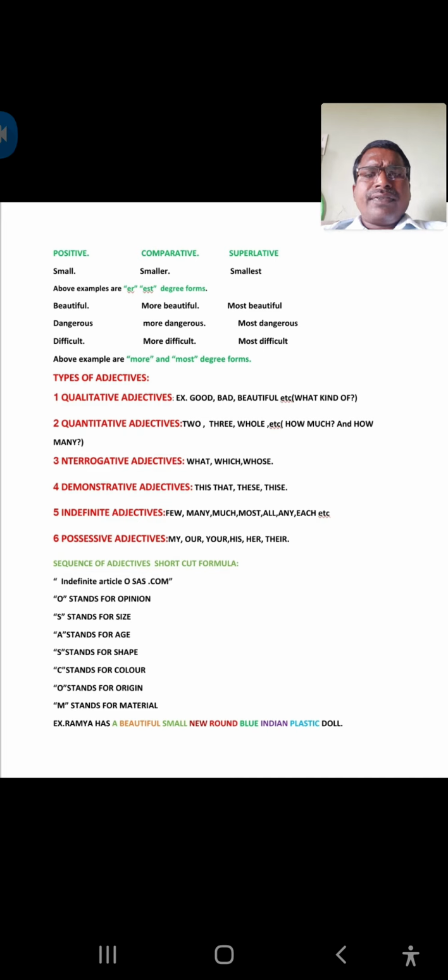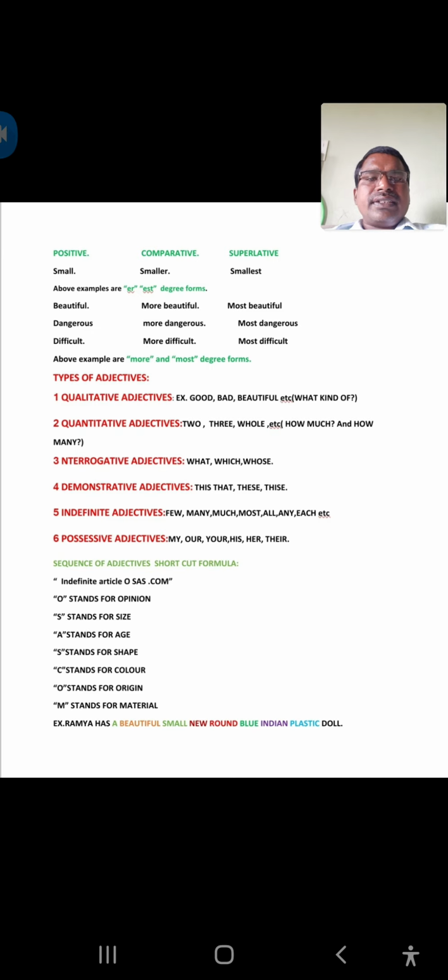What about quantity, quantitative adjectives? Here 2, 3, whole, etc. By asking the question how much and how many, we get quantitative, that is number and quantity. Next, interrogative adjectives: what, which, whose, these are called interrogative adjectives.